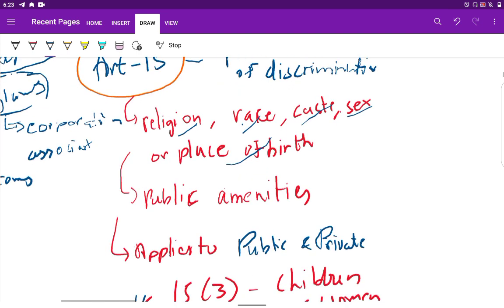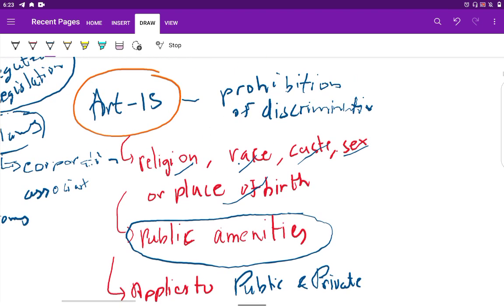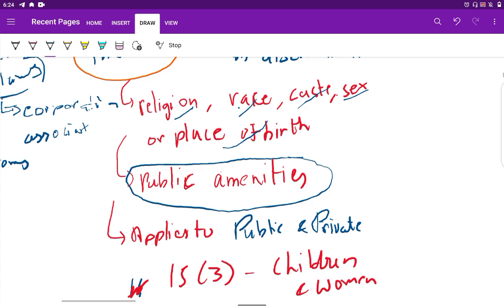Now, if a public amenity is being constructed and delivered to the people, that public amenity also shall not discriminate against a person based on religion, race, caste, sex, etc. This Article 15 is not only directed against the state, it can also be directed against private persons, because public amenities can be created by private individuals also, rather than government.